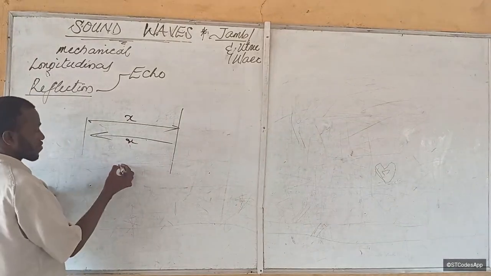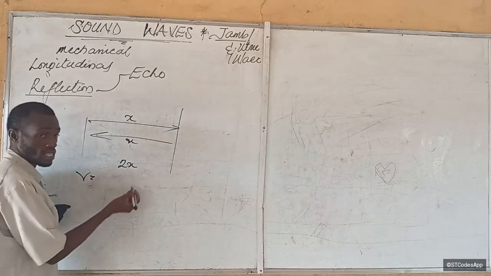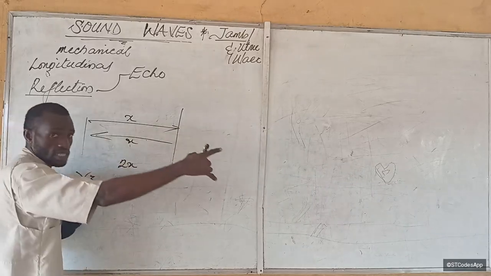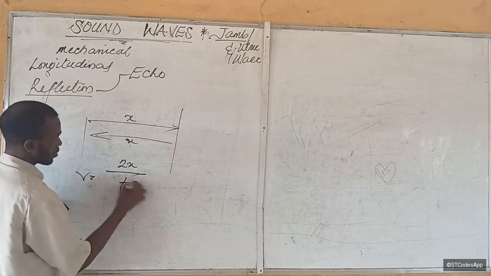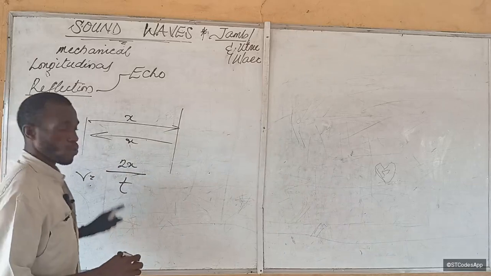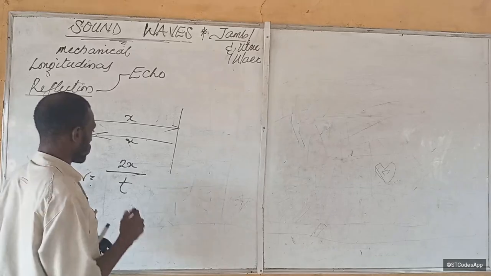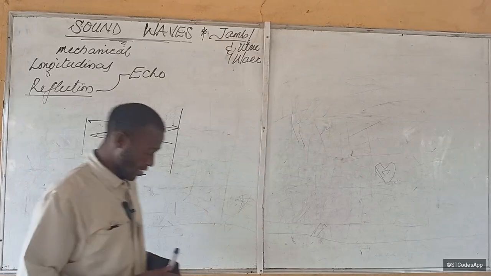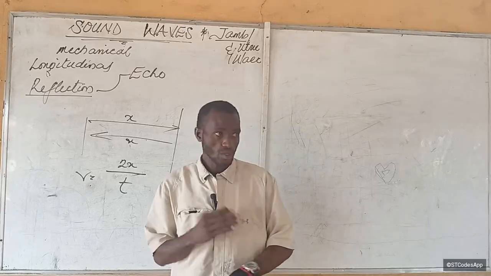So total distance traveled is what? 2x. And recall that speed is equal to total distance traveled over what? Time taken. So the velocity of sound is going to be equal to 2x over t, or 2d over t, or 2s over t, whatever you use for your distance. That is one of the uses of echo.